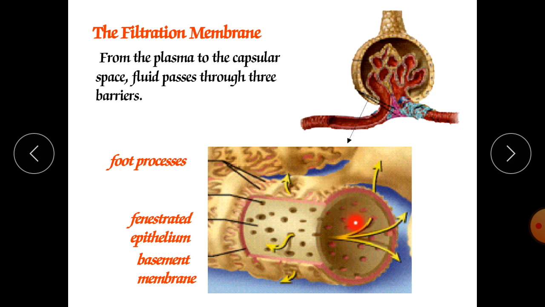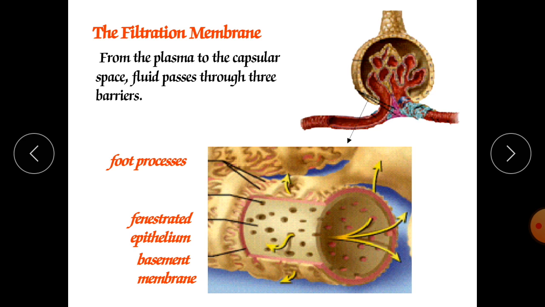From here, electrolytes like sodium and potassium, urea, uric acid, and amino acids can be filtered through this. The vital elements will be reabsorbed and will come out from this. Here are the fenestrated epithelium, the basement membrane, and the foot processes of the podocytes. The podocytes have foot processes, and these foot projections are called pedicels. So this is called the filtration membrane.